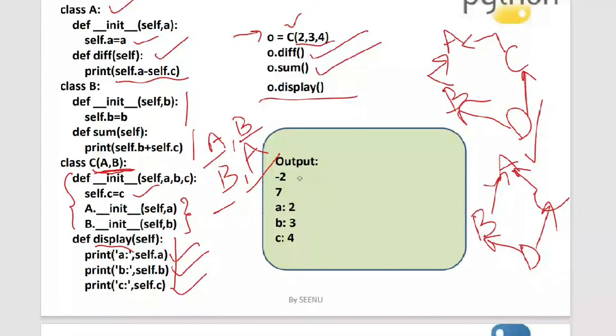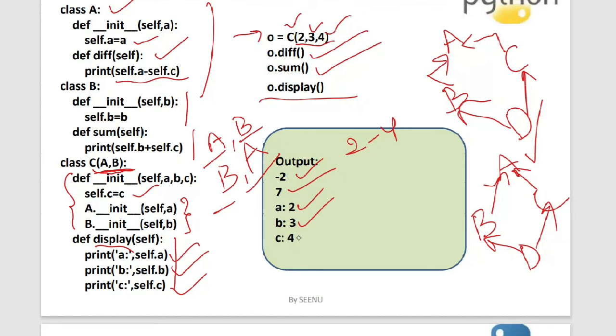Now take a look at the first output statement over here. The first one is -2, which is the difference. The difference method is there in class A, which will do 2 minus 4, so -2 is printed. In the next case, I said O dot sum. Sum is there in the B class, so the B class sum will be called, and you can see that the summation of B and C happens. So 4 plus 3, which is 7, has been printed over here. In the next case, I said O dot display, wherein all three values A, B, C from all the classes have been printed over here.